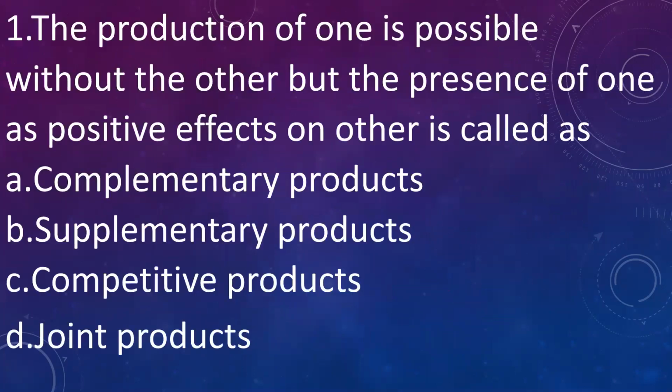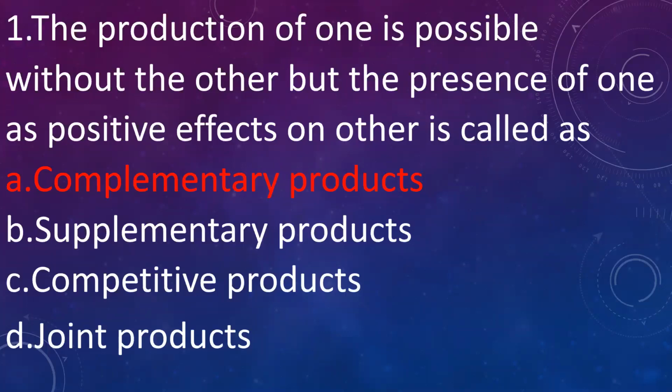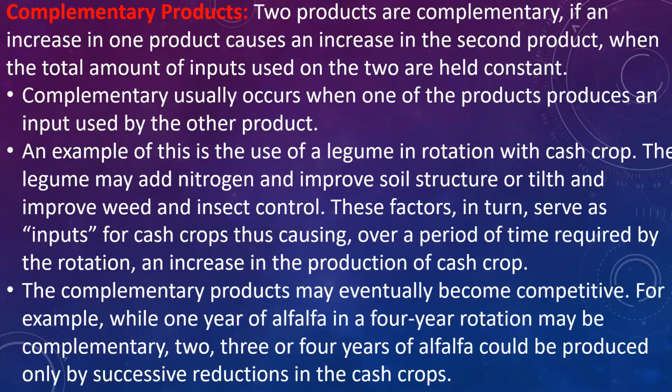The production of one is possible without the other, but the presence of one has positive effects on the other is called as: A. Complementary products, B. Supplementary products, C. Competitive products, D. Joint products. Answer is A, complementary products. When the production of one is possible without the other, but the presence of one has a positive effect on the other, then it is called as complementary products.